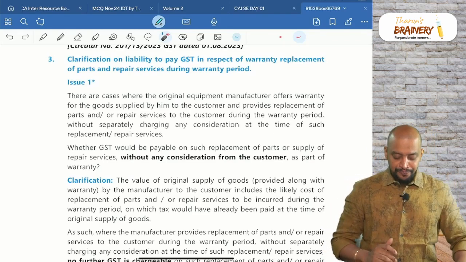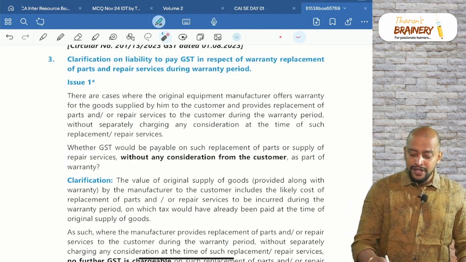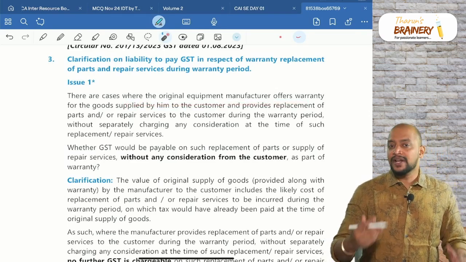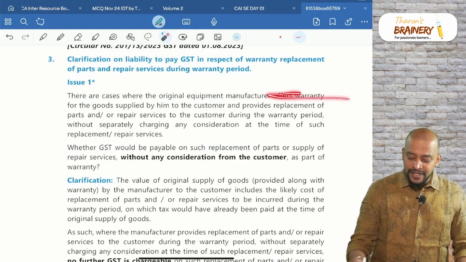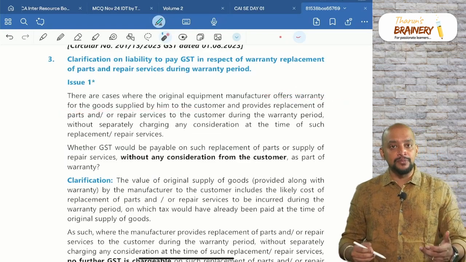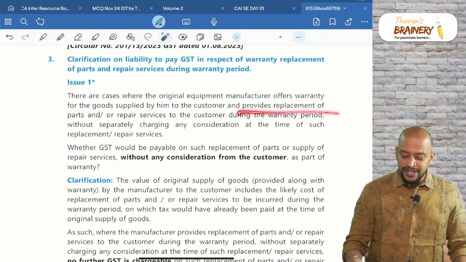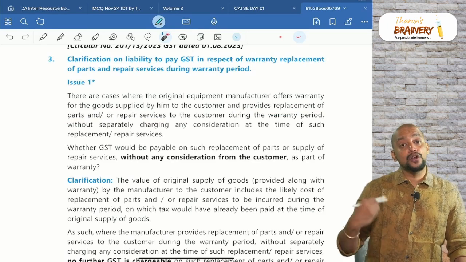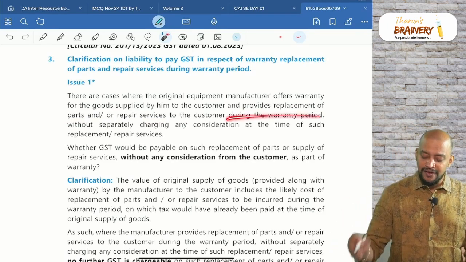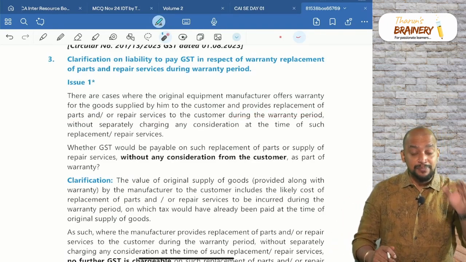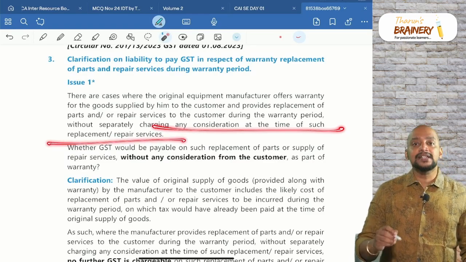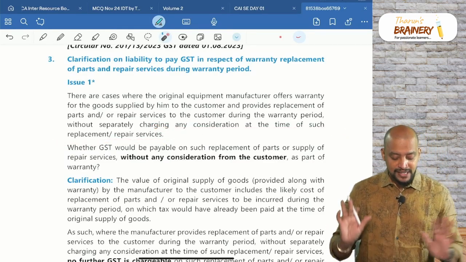There are cases where the original equipment manufacturer, for example a car manufacturer, offers warranty of goods supplied by him to the customer and provides replacement of parts or repair services during the warranty period without separately charging any consideration at the time of replacement or repair service.